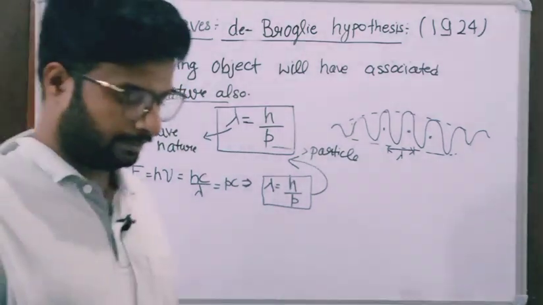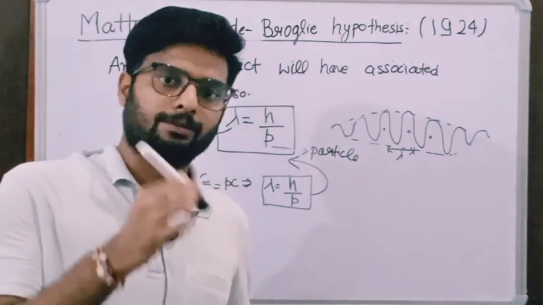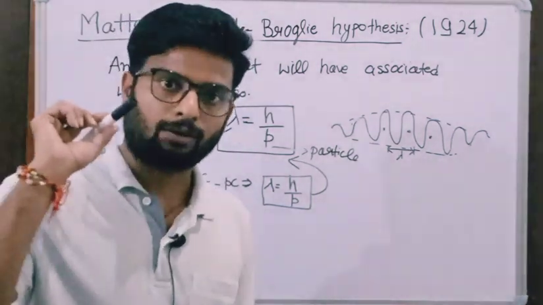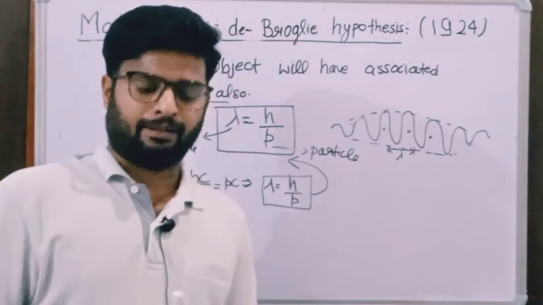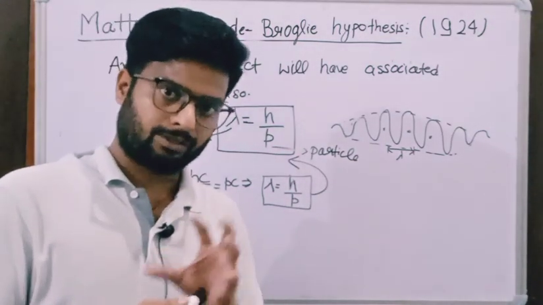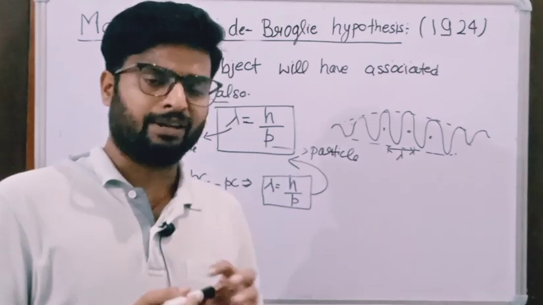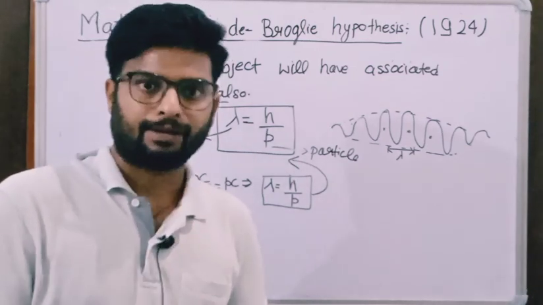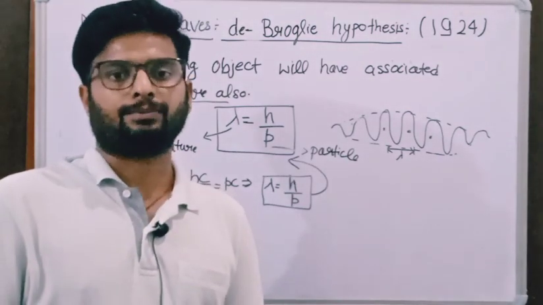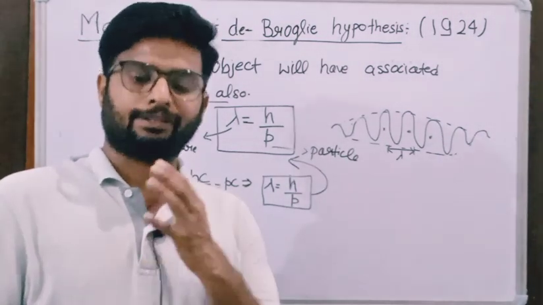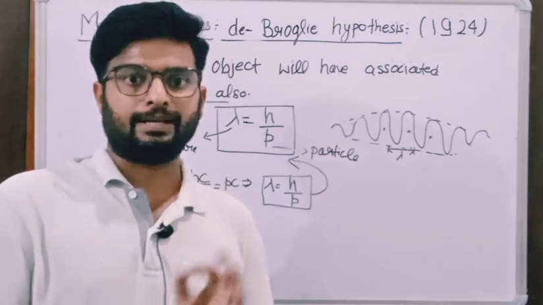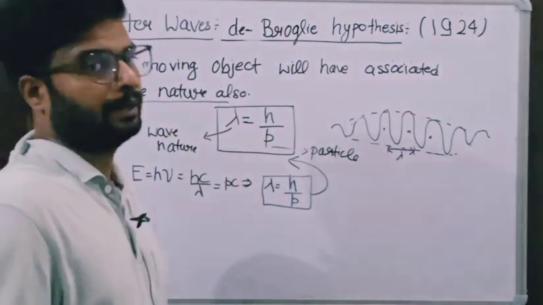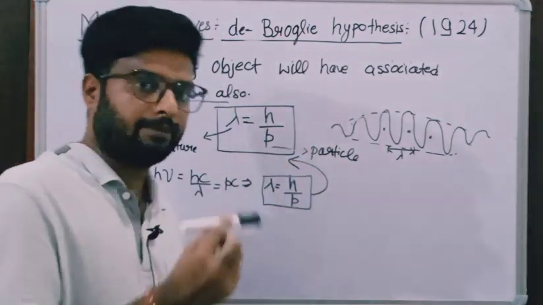So that means if we have some object which is in motion, if I throw this object with some velocity v, then there will be an associated wave property around this object, and that wave will be known as matter waves or de Broglie waves, and the wavelength of that wave will be lambda is equal to h upon p, where p is the momentum of that object.